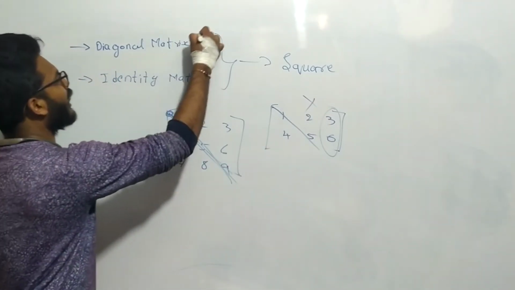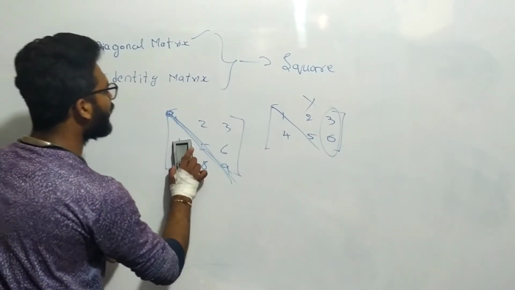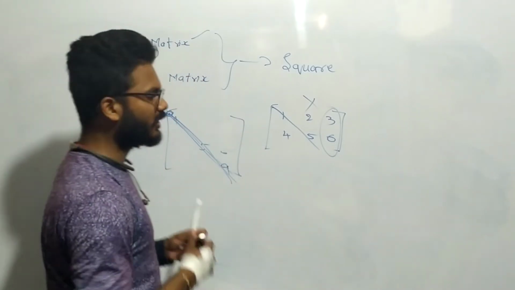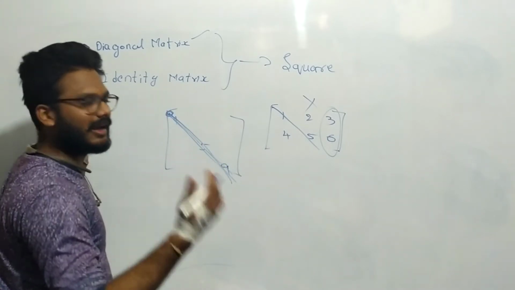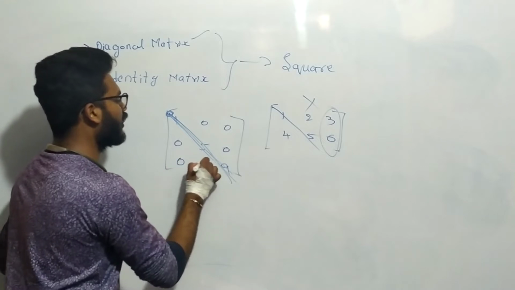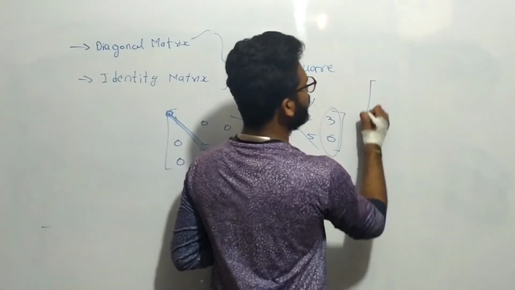So, what is meant by a diagonal matrix is: in a square matrix, except the elements in the principal diagonal, other elements are zeros. That means the principal diagonal elements can be there, but all the remaining places are filled with 0.